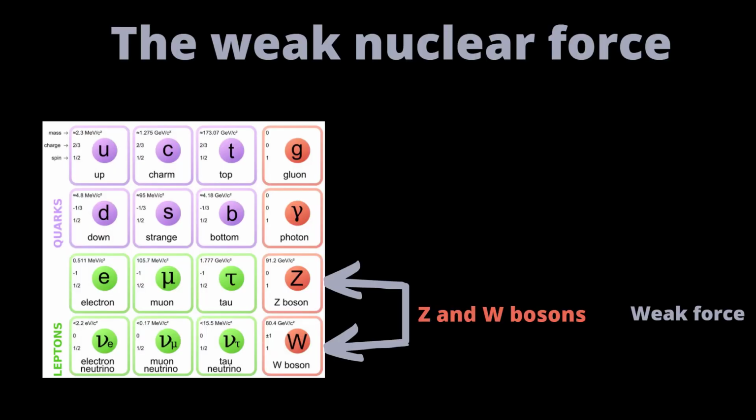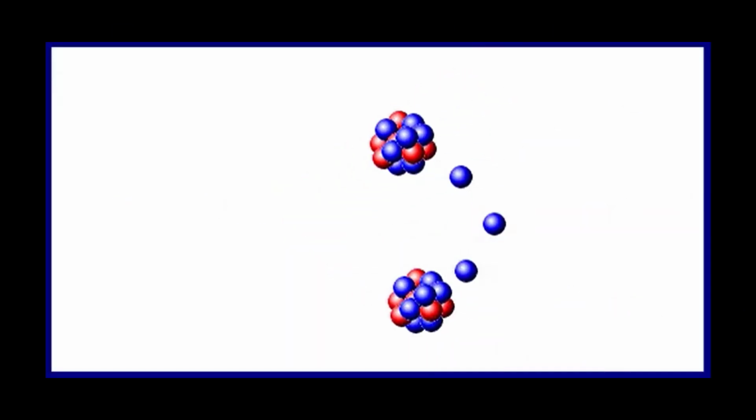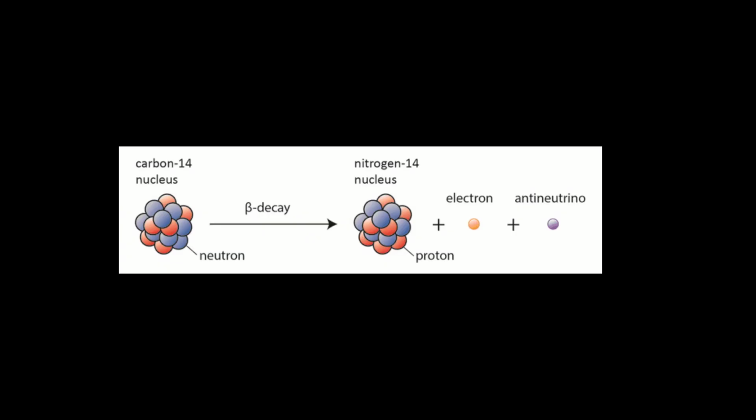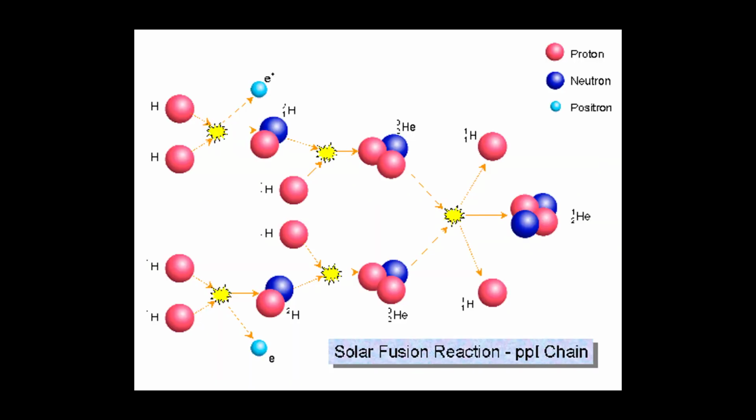The weak nuclear force. There are particles that carry the weak nuclear force, which are W and Z bosons. They are responsible for the radioactive decay of certain nuclei, which transform subatomic particles into another type. For example, carbon-14 has 6 protons and 8 neutrons. So one of these neutrons decays into a proton to make nitrogen-14. Also, the weak nuclear force is necessary for the nuclear fusion reactions in the Sun.